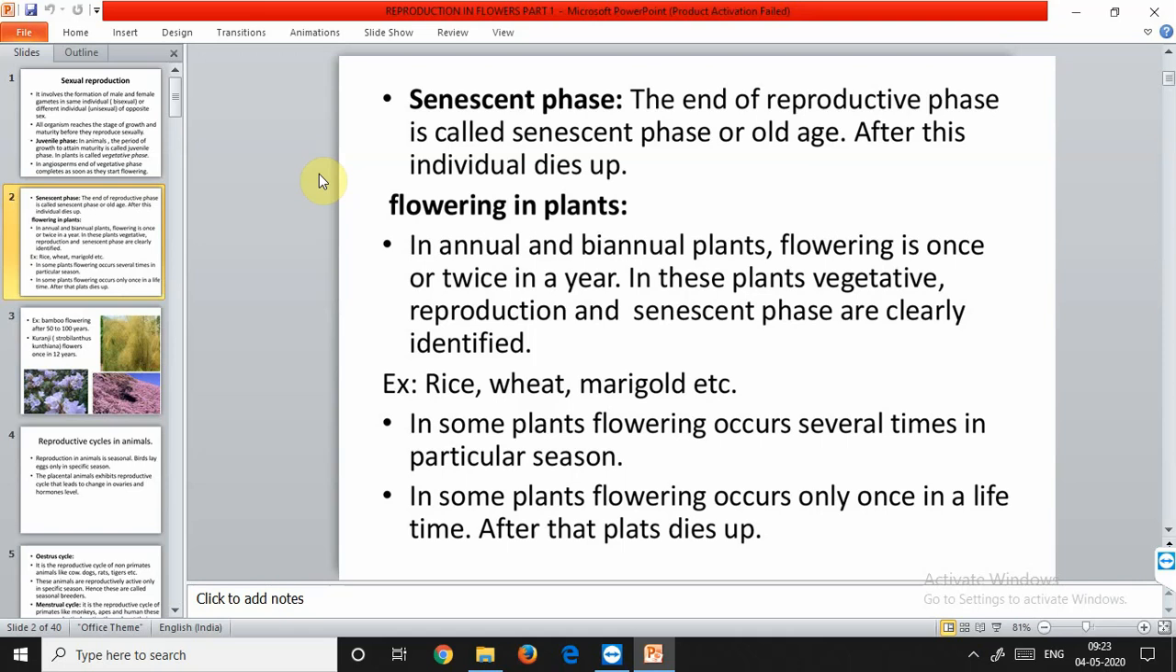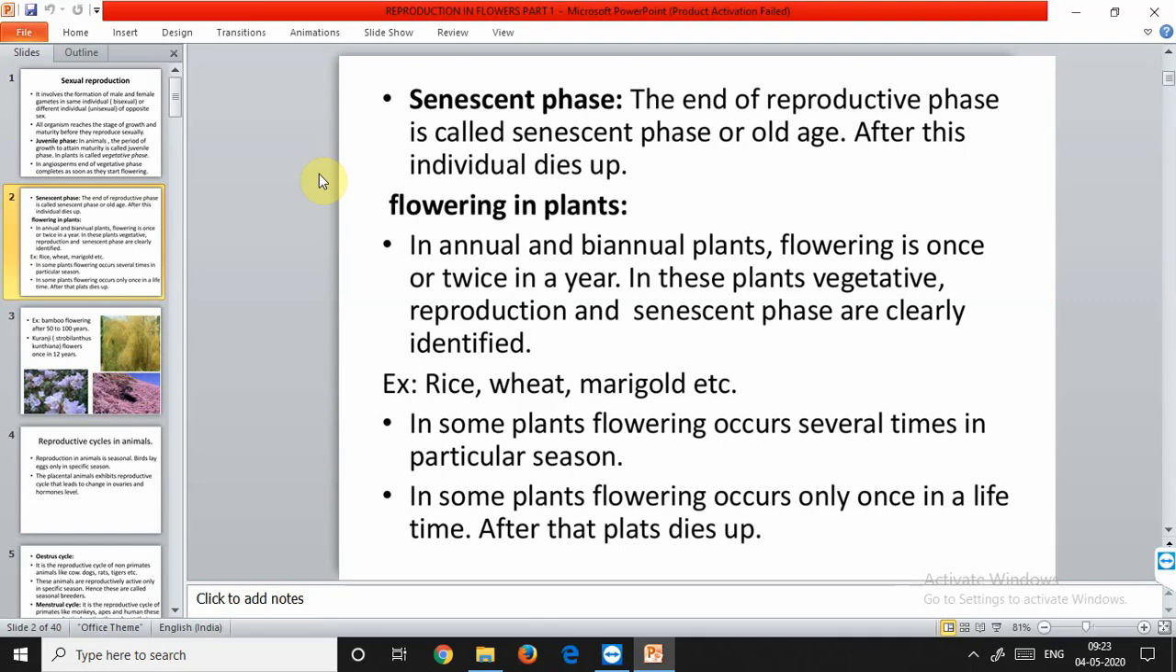What are annual and biannual? The plants in which flowering is just once or twice a year. In annual, the flowering occurs only once in a span of 1 year. And in biannual, the flowering occurs twice in 1 year. So in these plants, the vegetative and senescent phases are identified very early, as the flowering occurs in a very short span of time.